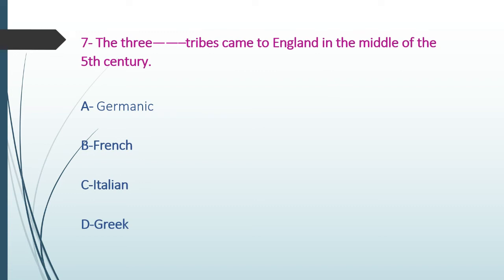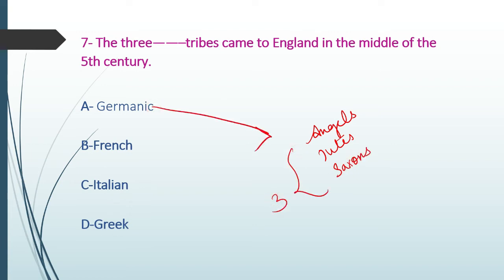These three Germanic tribes invaded Britain, or England, in the middle of the 5th century.